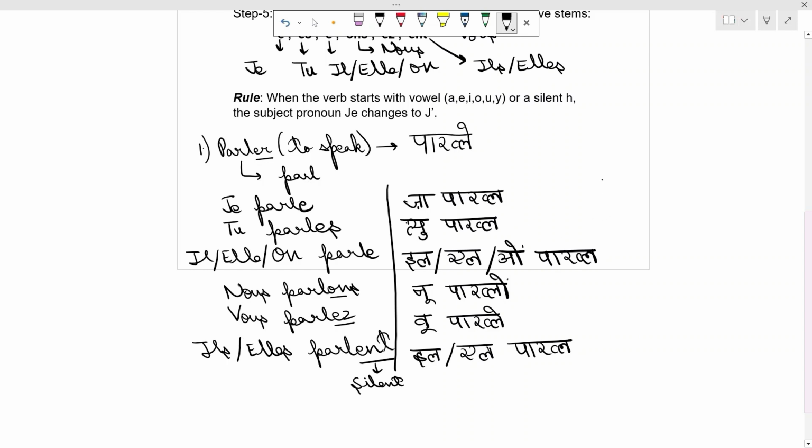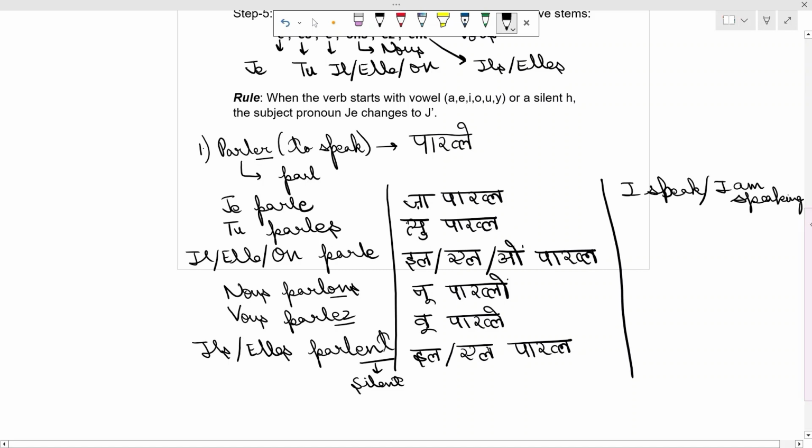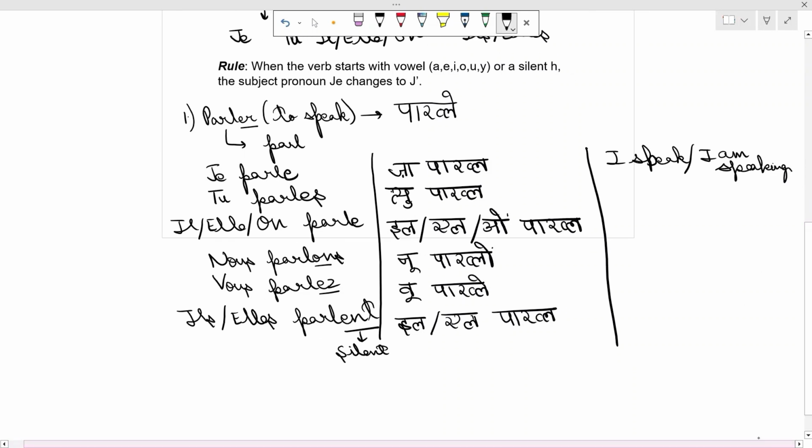So the meanings are, first one is I speak or I am speaking. Second one is you speak or you are speaking. Third one is he or she or we speak.